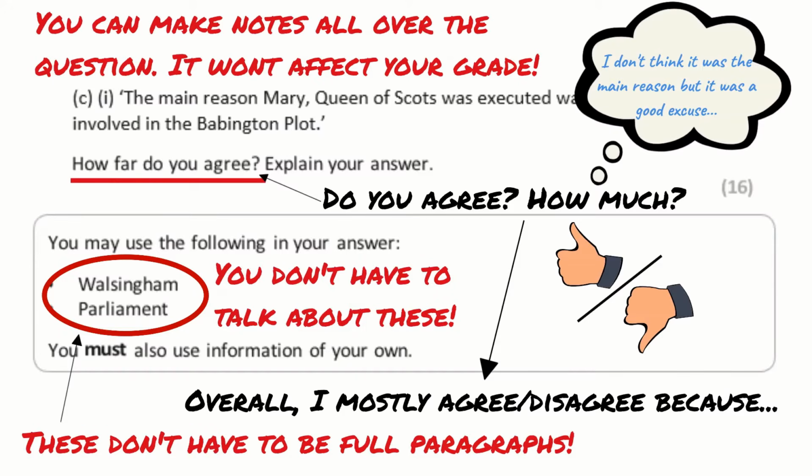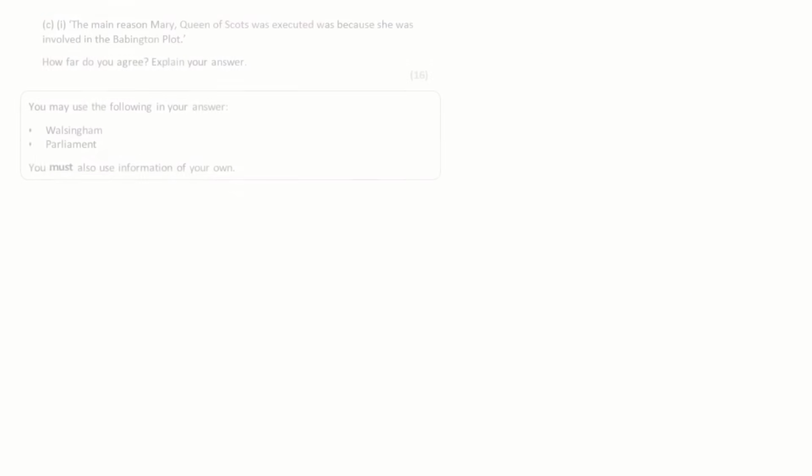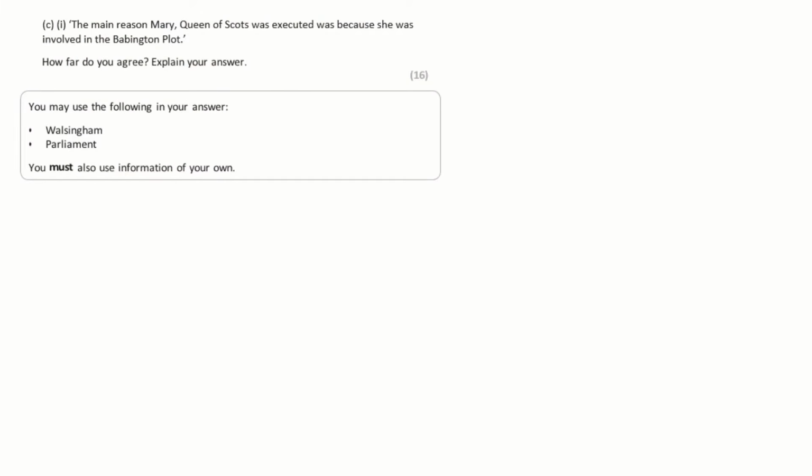I'm going to put a line through it at the end so it doesn't matter, and it's really important that my conclusion runs all the way through my essay. So I'm going to have that at the top of my paper to keep referring back to all the time. Other thing I'm going to jot down quickly are the reasons she was executed so that they act as a guide for me when I'm writing it.